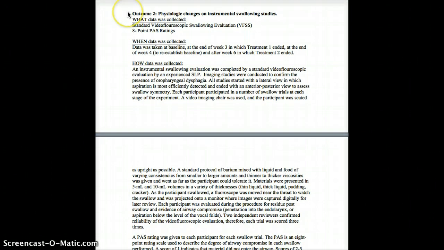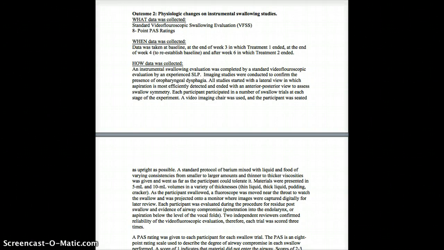Our second outcome was physiologic changes on instrumental swallowing studies. This was obtained using a standard videofluoroscopic swallowing evaluation and an 8-point PAS rating system. Data was taken before treatment, following treatment 1, during the second return to baseline phase, and after the completion of treatment 2. These imaging studies were used to confirm the presence of oropharyngeal dysphagia. All studies started with a lateral view in which aspiration could most efficiently be detected and ended with an anterior-posterior view to assess swallowing symmetry.